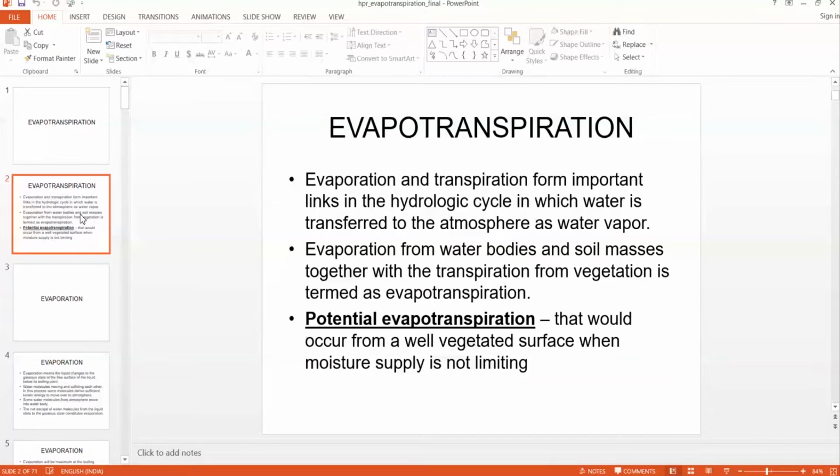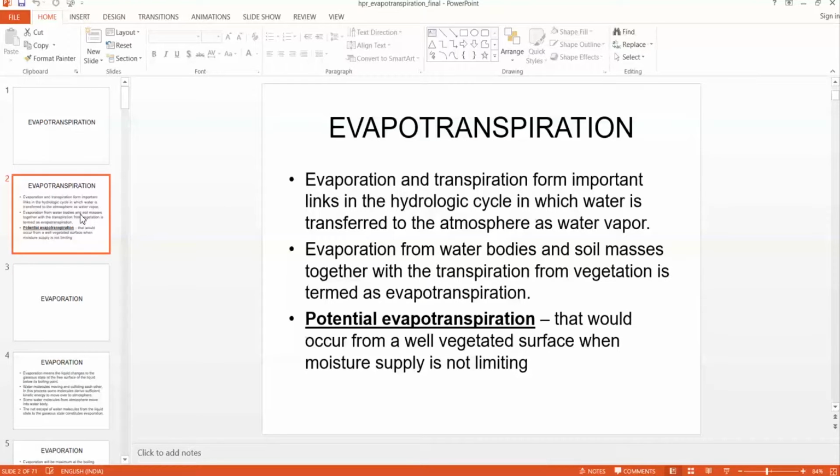So transpiration plus evaporation from land as well as water bodies together is termed evapotranspiration. And there is another important term called potential evapotranspiration. Potential evapotranspiration is when sufficient water moisture is available, so that moisture supply is not limiting for evapotranspiration.